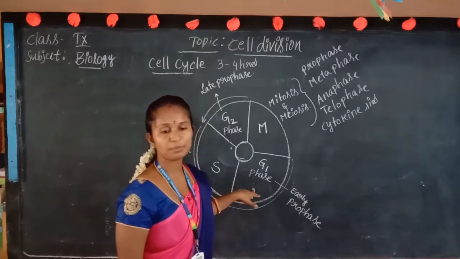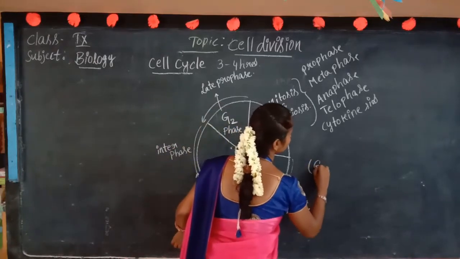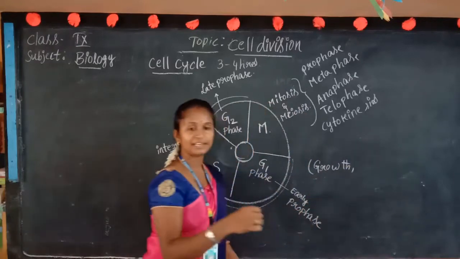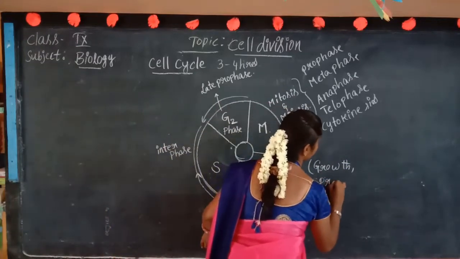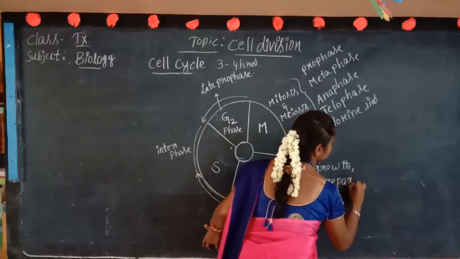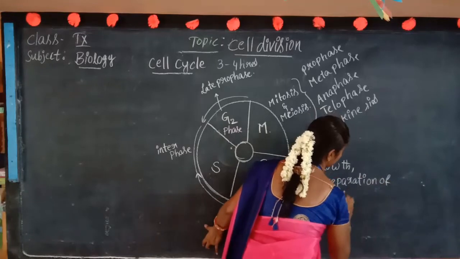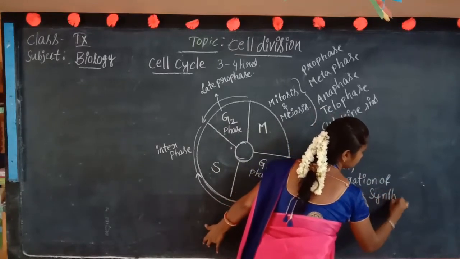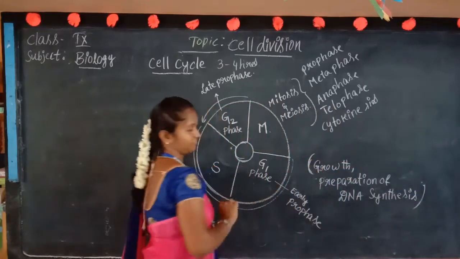What happens in early prophase? Here, growth of the cell and preparation for DNA synthesis occur. Preparation for DNA synthesis occurs in the G1 phase.